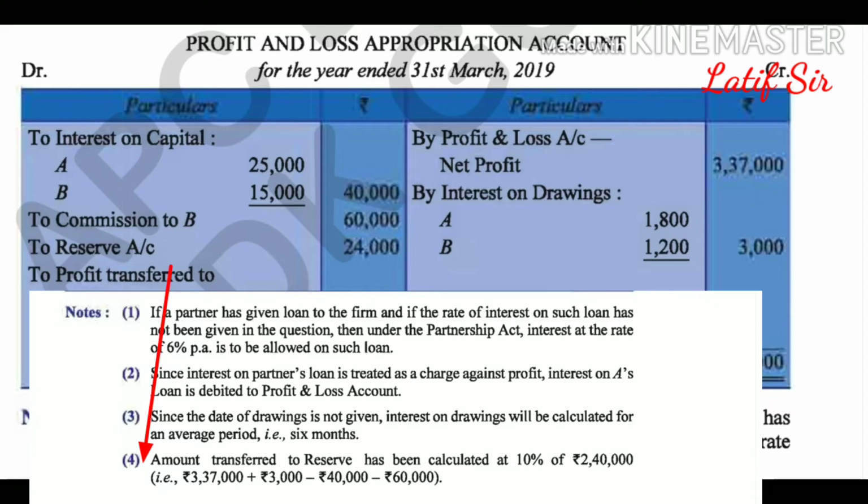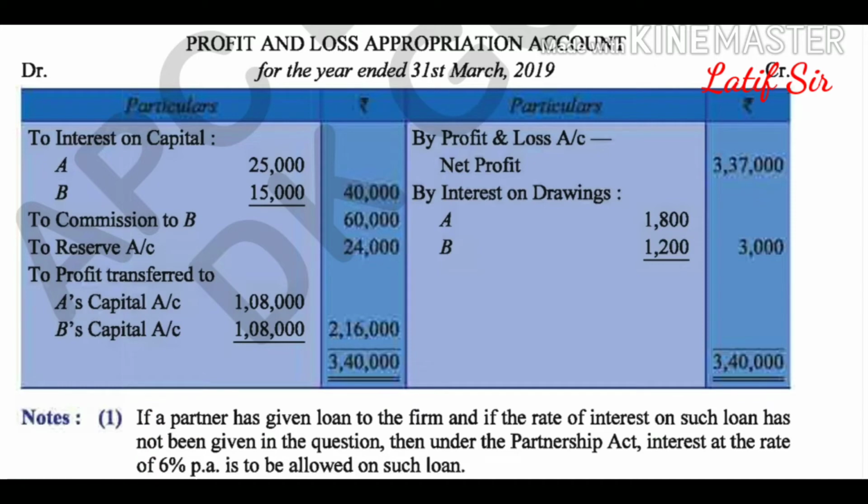After providing the following information, you can see that the balance profit has been brought here, 2,16,000. Very easy: 3,37,000, 3,000. Interest on capital has been appropriated, commission at 2% of 30 lakhs as 60,000. Reserve, how it has been calculated: 3,37,000 plus 3,000 minus 40 minus 60, and the balance amount 24,000 has been given, and profit distributed equally as per the agreement.